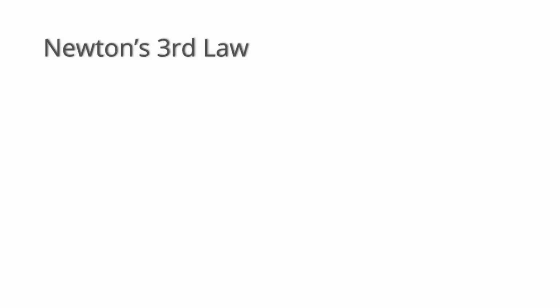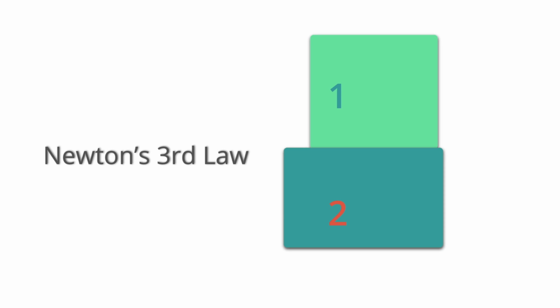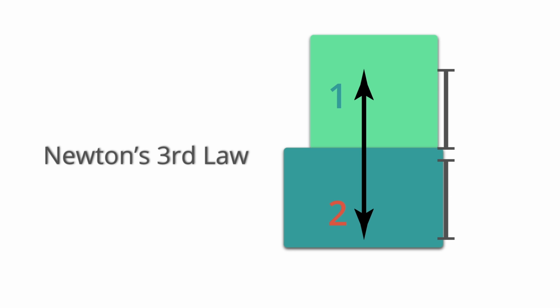Let's look more closely at Newton's third law. So Newton's third law says that when there are two objects that are interacting, there will be two forces that arise from that interaction. And these two forces are always equal in magnitude and opposite in direction. These two forces, this Newton's third law pair of forces, never act on the same object, but instead one force acts on the first object and one on the second.